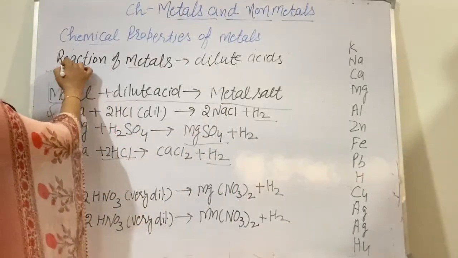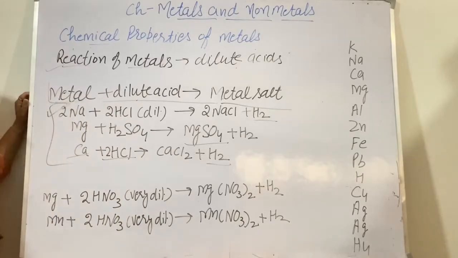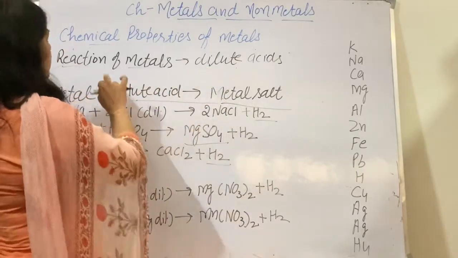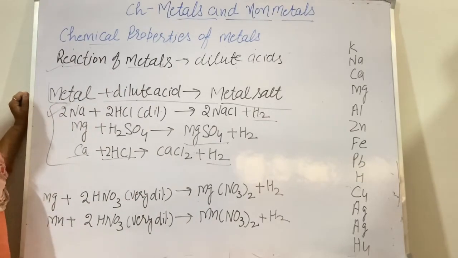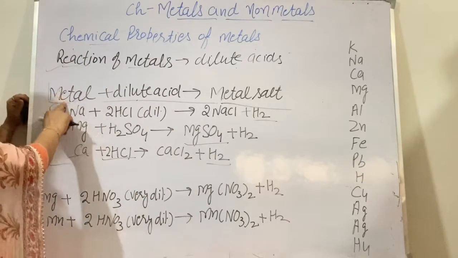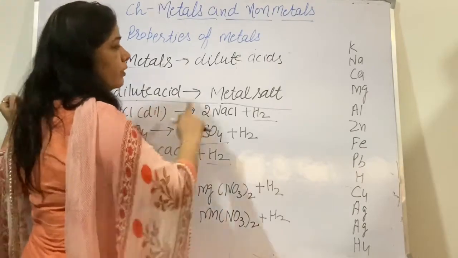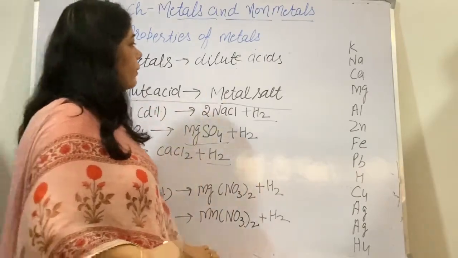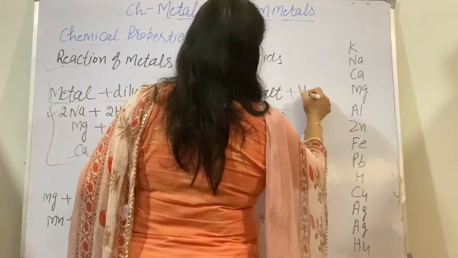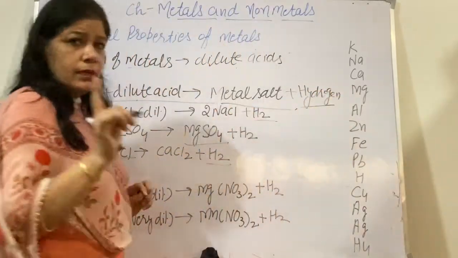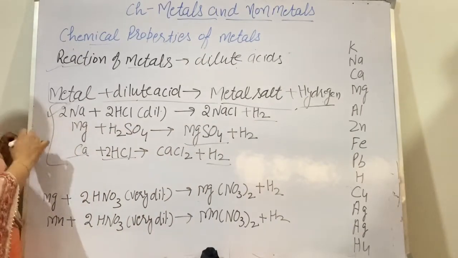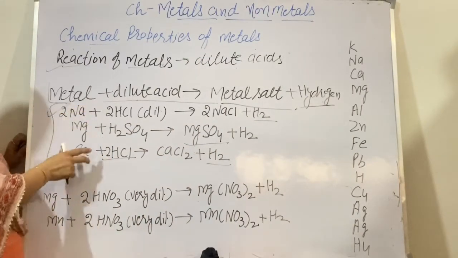Yes. Now next, reaction of metals with dilute acids. When metals react with dilute acid, what is the general reaction? Metals react with dilute acid. What do they form? They form metal salt, and what else is formed? Hydrogen gas is released. Now let us see one example. I am giving here the example of a few metals.